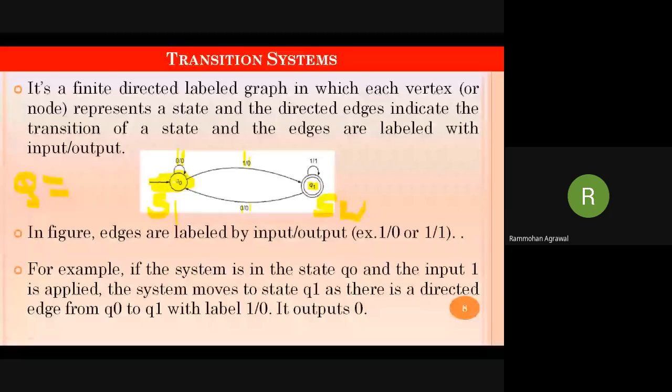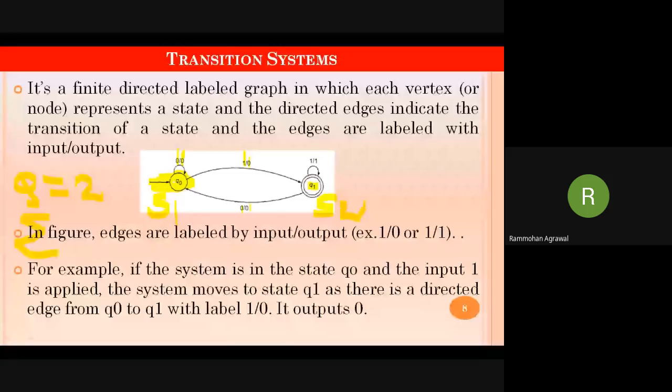What is the input? The next parameter was sigma. Sigma means input; sigma is the set of input symbols. So what are the input symbols? 0 and 1, so only 2 input symbols. Third one, what was that? Q naught is the starting state. So here, which is the starting state? Here Q naught is the starting state.